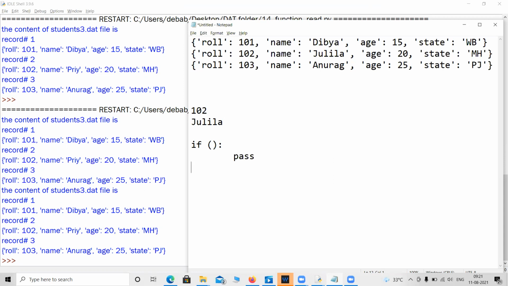Suppose you have written x greater than 10, then do nothing, else print something. I would prefer, rather than giving pass, to write x less than 10, then print something and not mention else. That is a shortcut, we do not need to write much. Okay, sir.